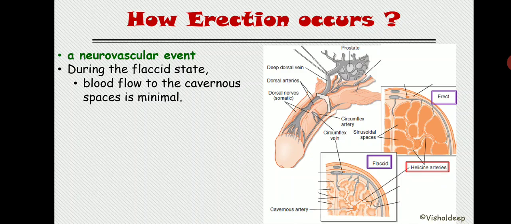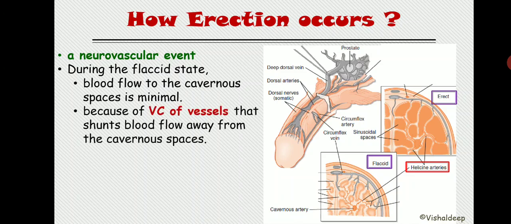Most of the time in the flaccid state the helical arteries remain constricted, so the blood does not flow inside the cavernous space and the penis will be flaccid. Because of the vasoconstriction, the vessel sends the blood away from the cavernous spaces.